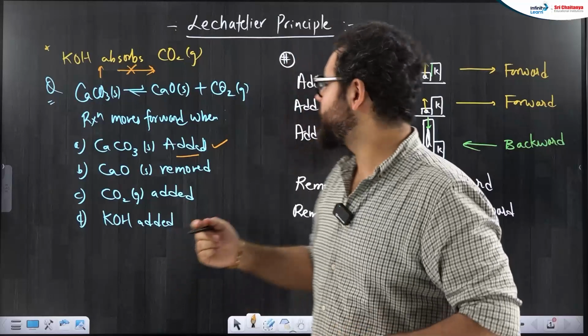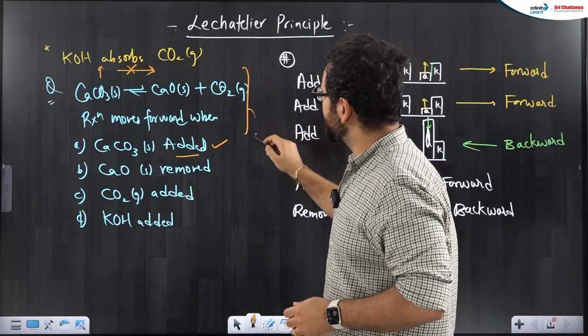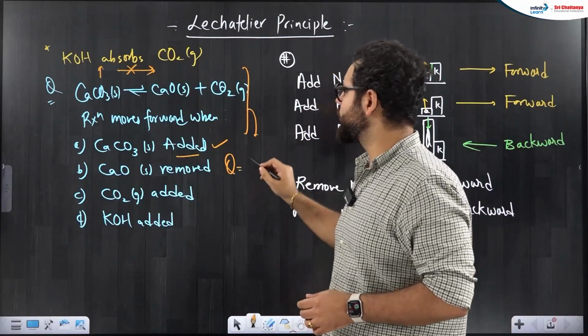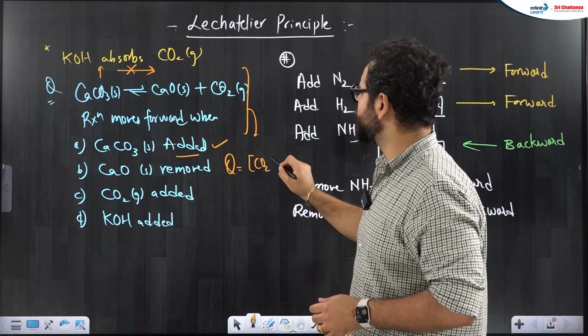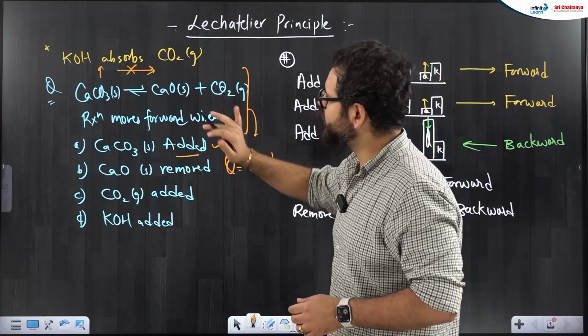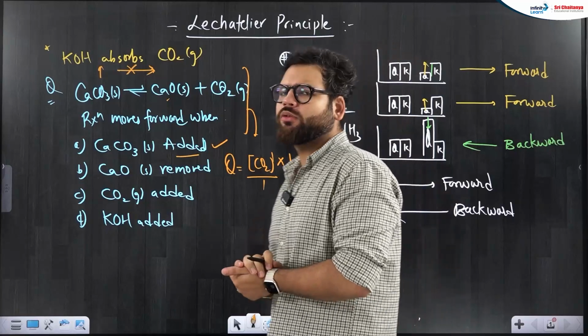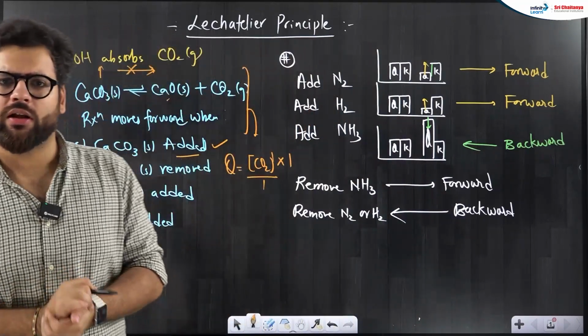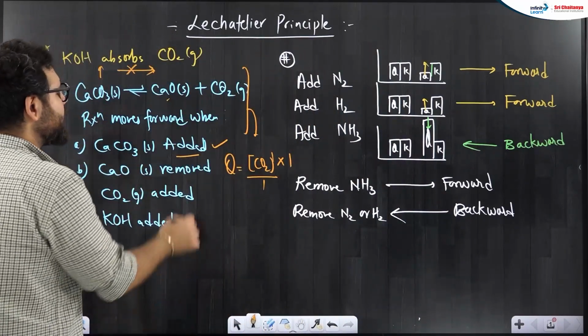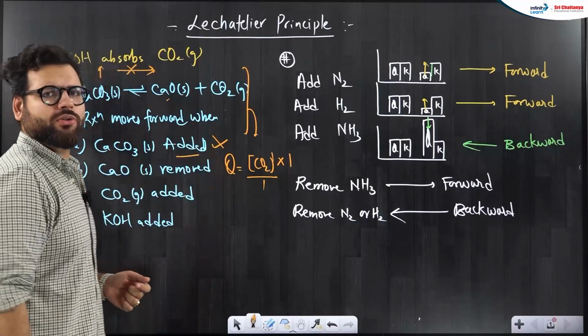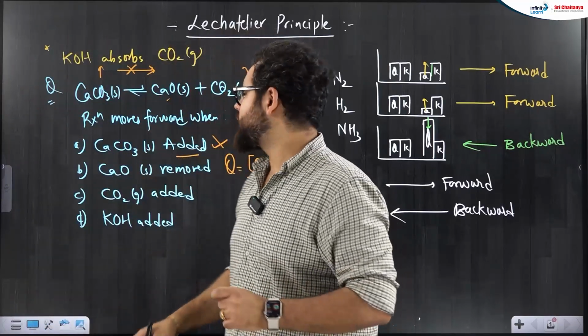For this particular question, what will be the formula of Q, reaction quotient? It will be concentration of CO2 to the power 1, that's all, because CaO is solid, its active mass is taken as 1. CaCO3 is solid, its active mass is taken as 1. So, when I add CaCO3, nothing happens, Q does not change. Okay, so that's not the answer.